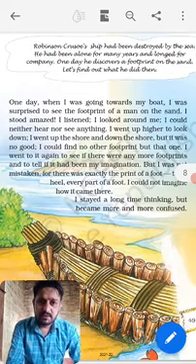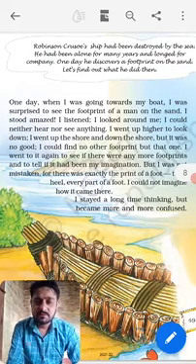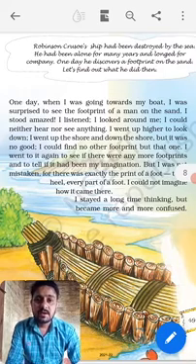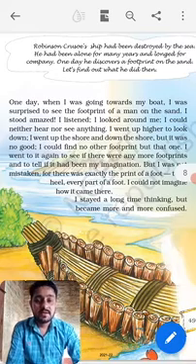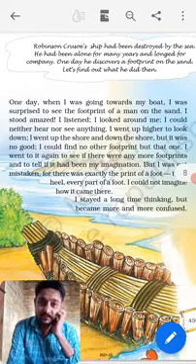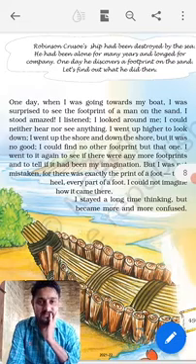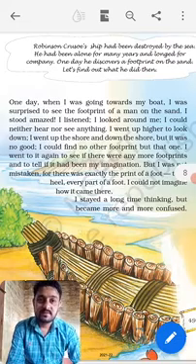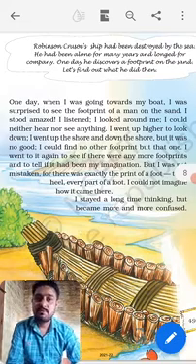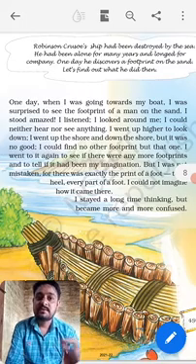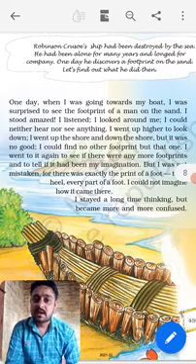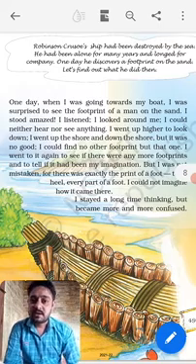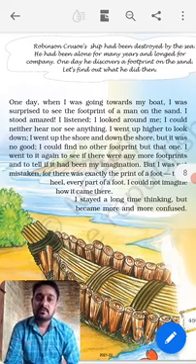One day when I was going towards my boat, I was surprised to see the footprint of a man on the sand, and I stood amazed. I listened. I looked around me. I could neither hear nor see anything. I went up higher to look down. I went up the shore and down the shore, but it was no good.